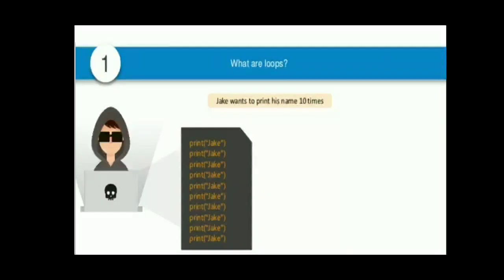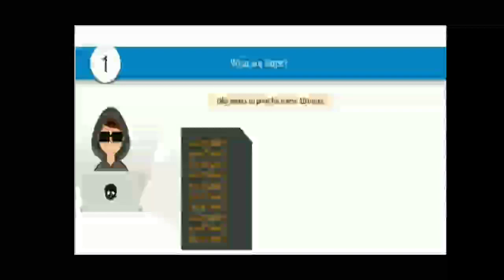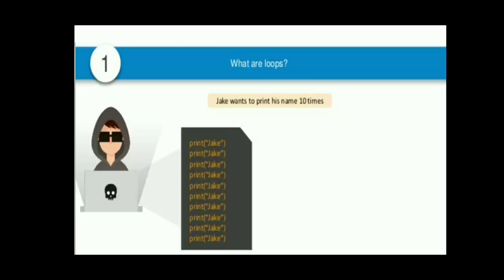But suppose we want to display the same name 1,000 times or 10,000 times, then we need to write the same thing 10,000 times or 1,000 times. And suppose there is a change, and instead of Jack I want to write Jelly or Jussie, anything, then I need to change that name 100 times, 1,000 times or 10,000 times.